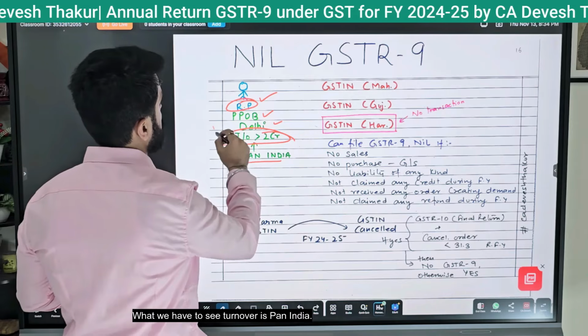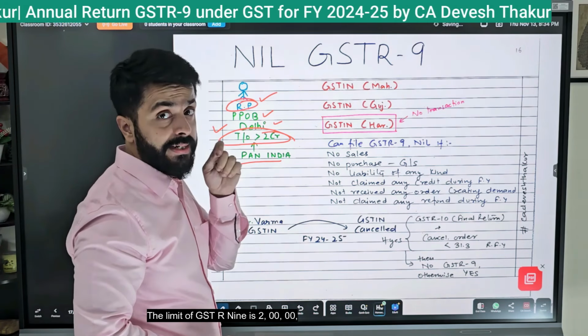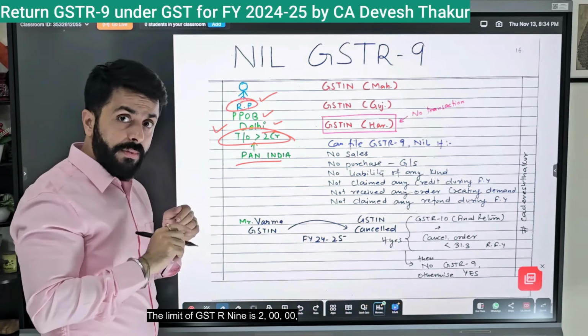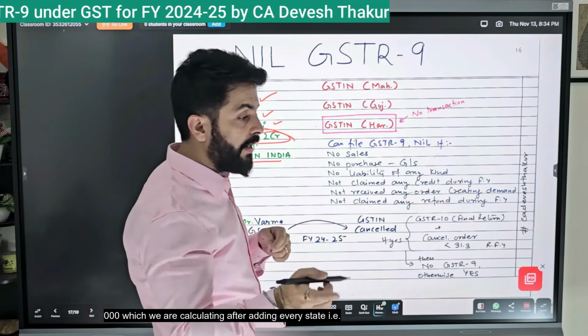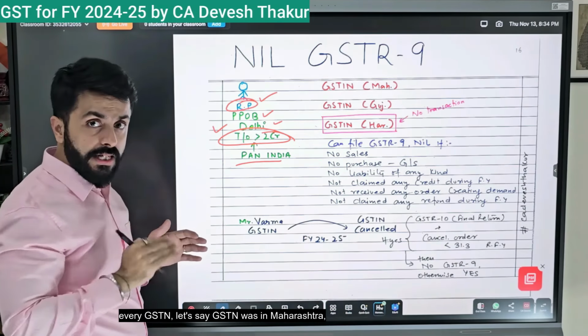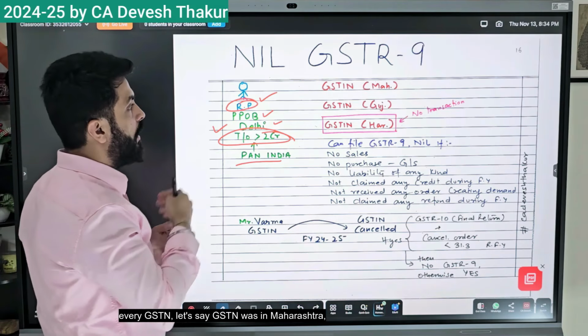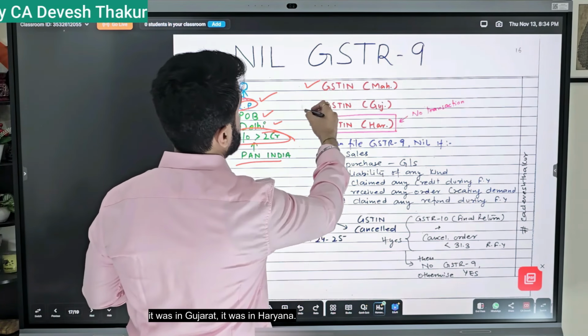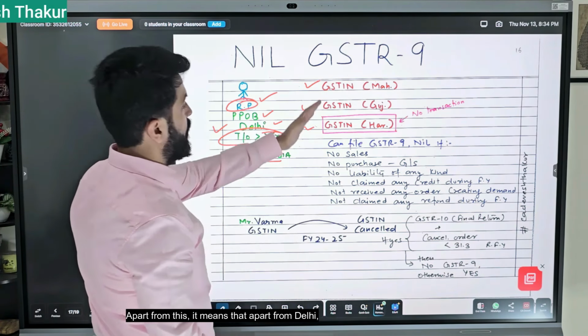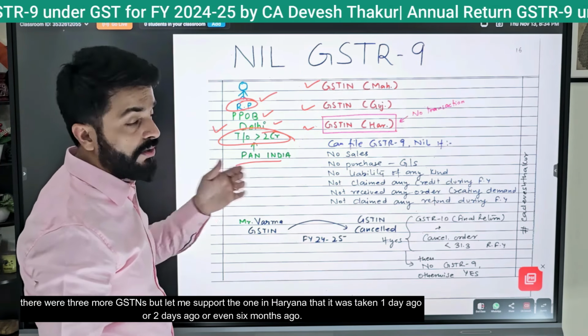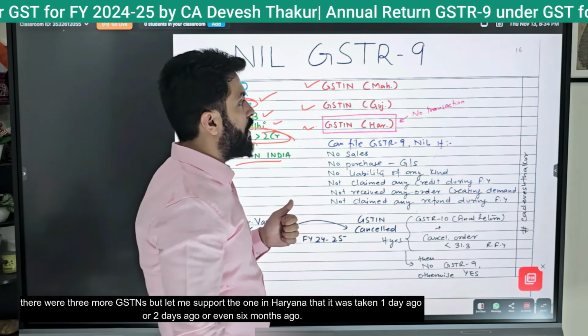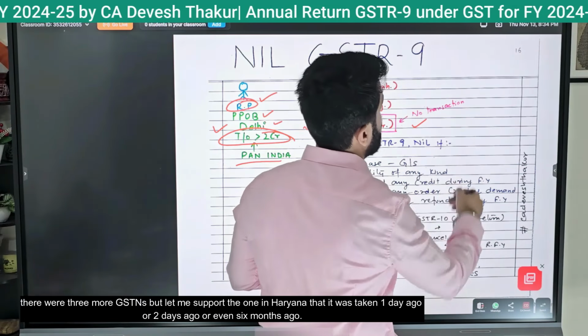What we have to see is that turnover is pan-India. The limit of GSTR-9 is 200,000, which we are calculating after adding every state, i.e. every GSTN. Let's say one GSTN was in Maharashtra, one was in Gujarat, one was in Haryana. Apart from Delhi, there were 3 more GSTNs, but let me suppose the one in Haryana was taken 1 day ago or 2 days ago or even 6 months ago.